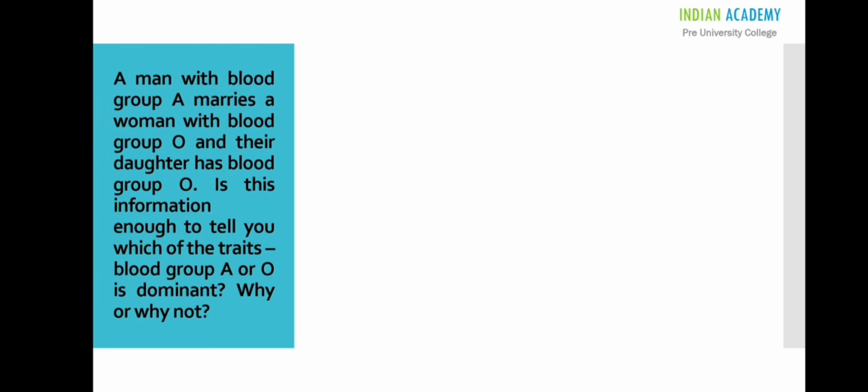A man with blood group A marries a woman with blood group O and their daughter has blood group O. Is this information enough to tell you which of the traits, blood group A or O, is dominant? Why or why not? Let us apply Mendelian principles to solve this question.